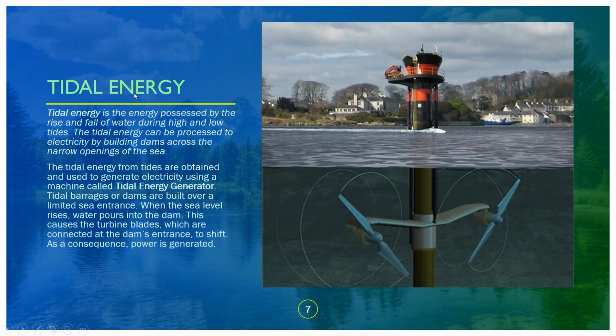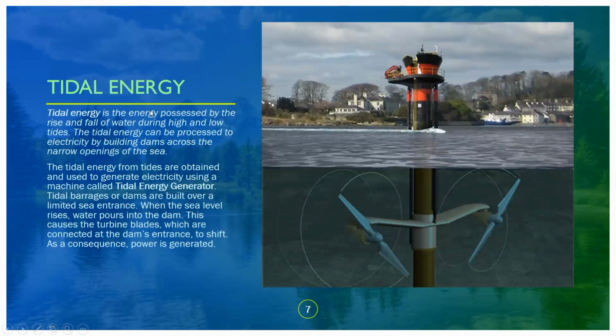So let us see a few examples of non-conventional energy resources. The resources are tidal energy, wind energy, solar energy, geothermal energy, and nuclear energy. So let us see what tidal energy is. Basically, what are tides? Tides are produced whenever there is a force of waves in the ocean. There can be low tides and high tides. So from these tides, tidal energy is produced.